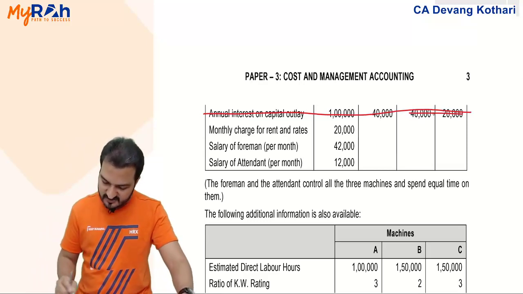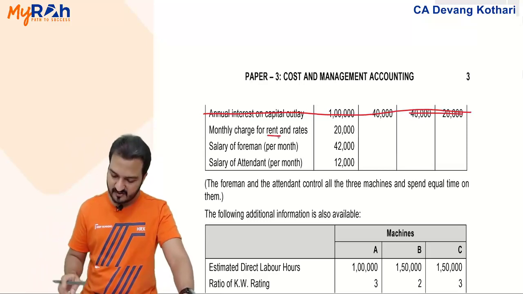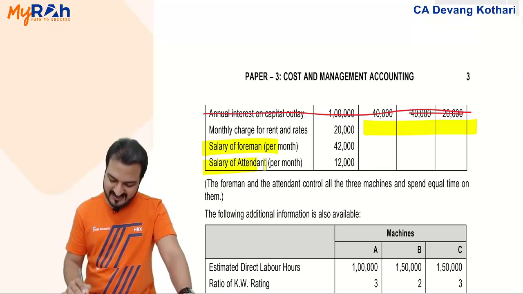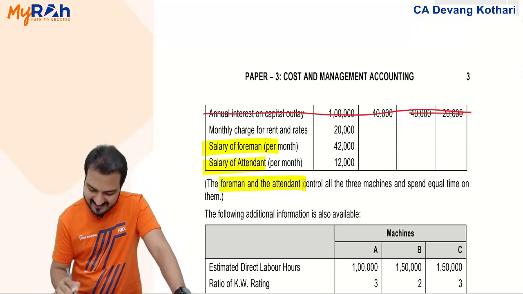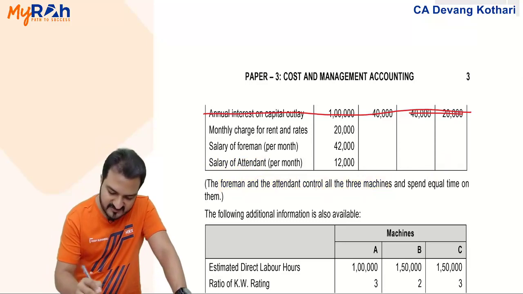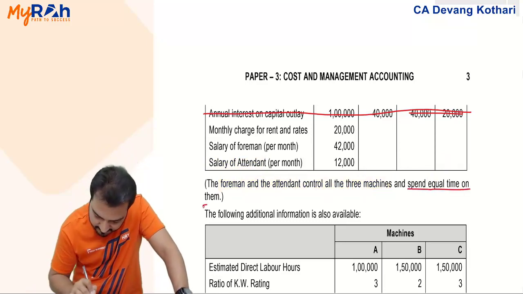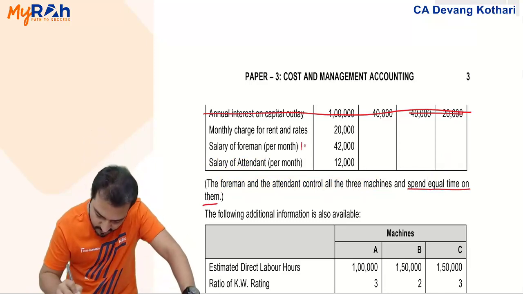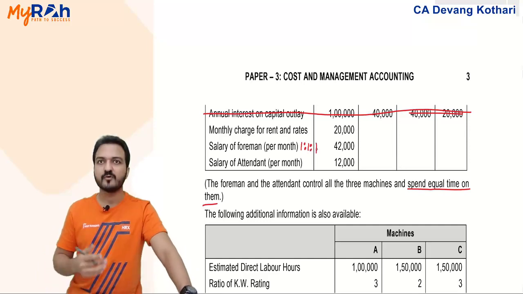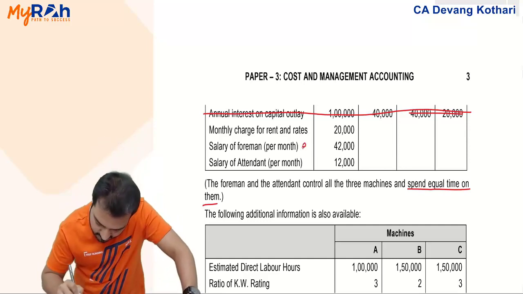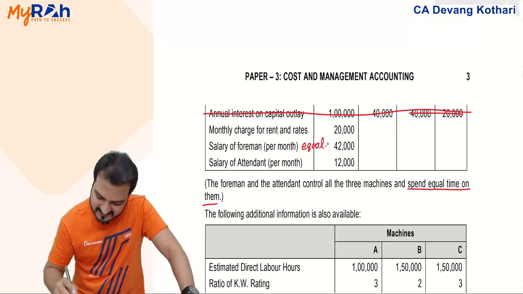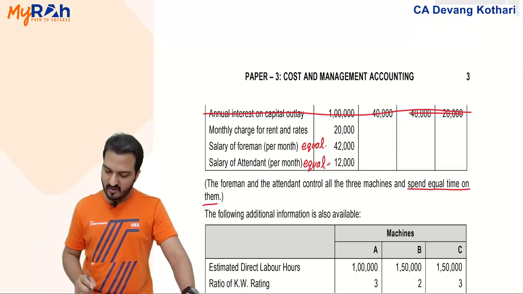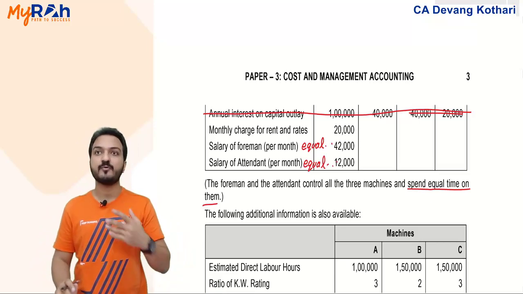Yep. Monthly charges for rent and rates. Rent is also something that is given under common, you need to distribute that between machines. Salary of foreman, salary of attendant also you have to distribute. The foreman and attendant control all three machines and spend equal time on them. If they are spending equal time on them, my salary of foreman will be distributed equally, 1:1:1. Salary of attendant also will be distributed equally between machines A, B and C. So all you have to do is divide this 42,000 and 12,000 by 3, and put it in all columns.